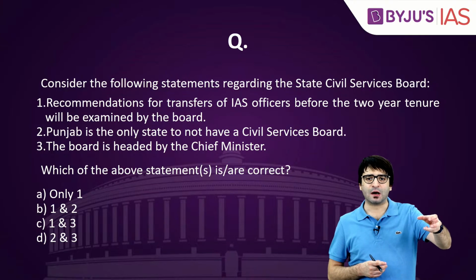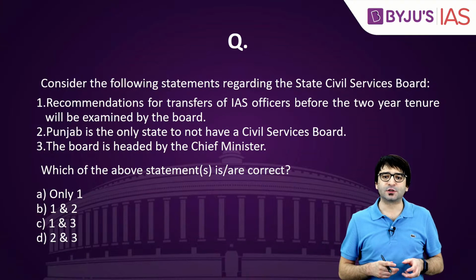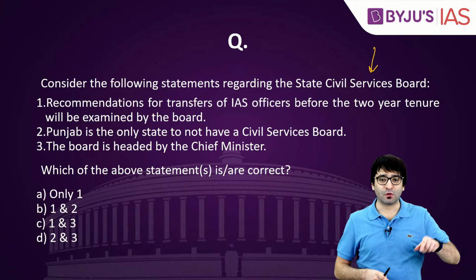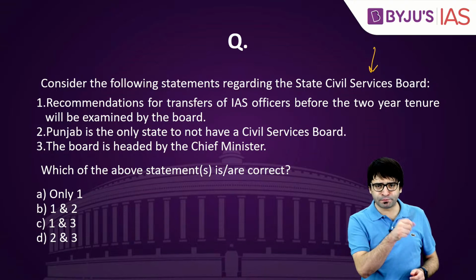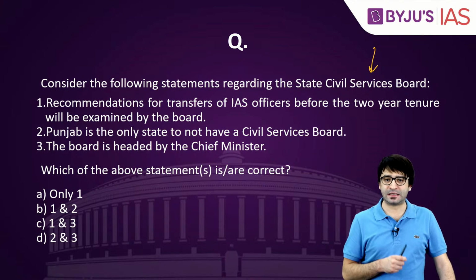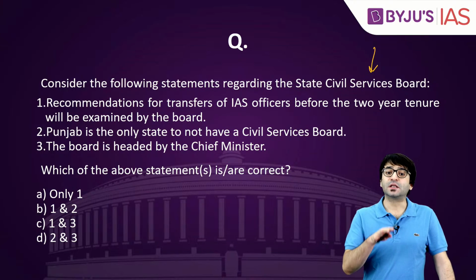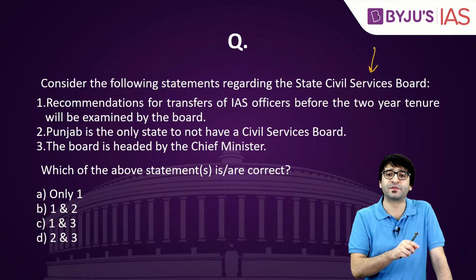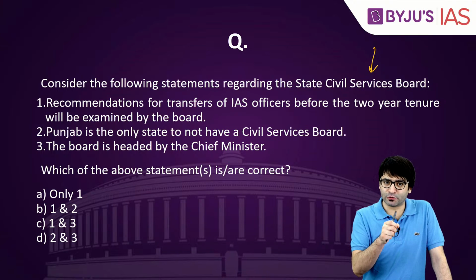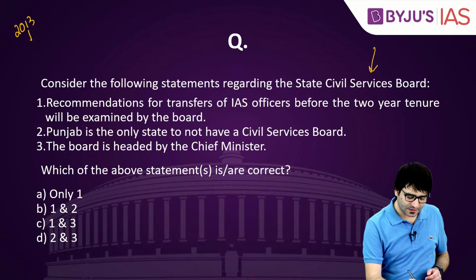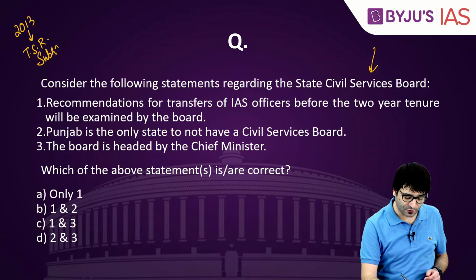And recently, Punjab became the 20th state to implement Civil Services Board. Recently also, the Karnataka High Court pulled up the state government of Karnataka: why are you not implementing the Civil Services Board? This question was once asked in your prelims examination, I guess in 2013. But now, let's look at this question again. The year was 2013. In the TSR Subramanian case, a former bureaucrat